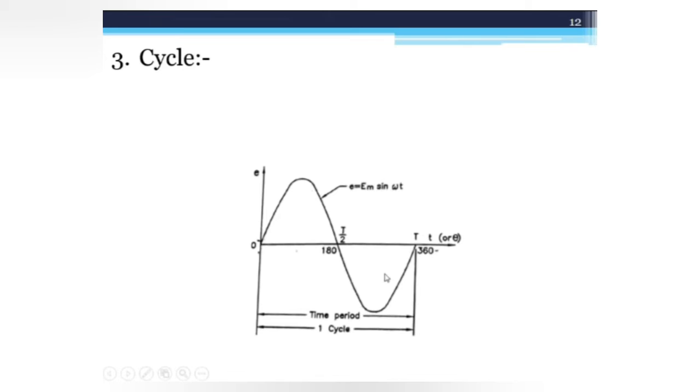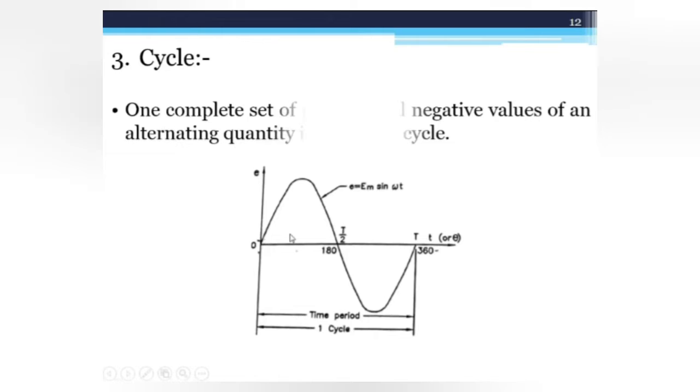The third one is a cycle. One complete set of positive and negative values of an alternating quantity is known as a cycle. Next is amplitude. The maximum value of an alternating quantity, either positive or negative, is known as its amplitude. So here Em is called the maximum value or amplitude of voltage.